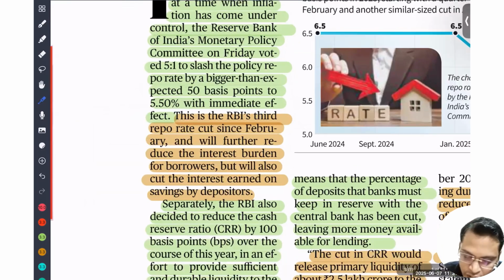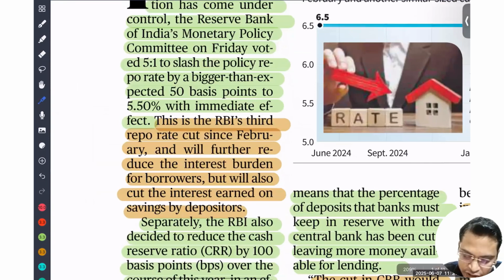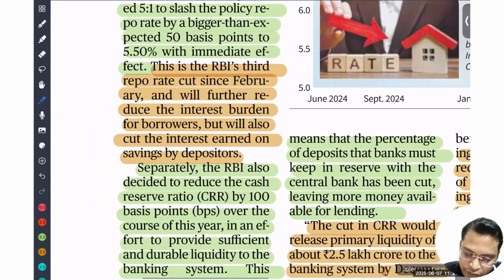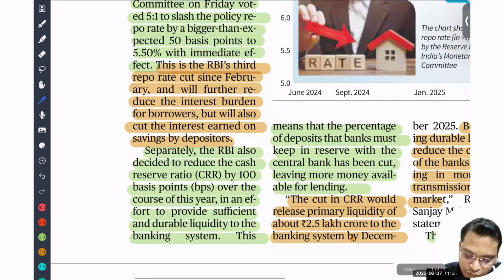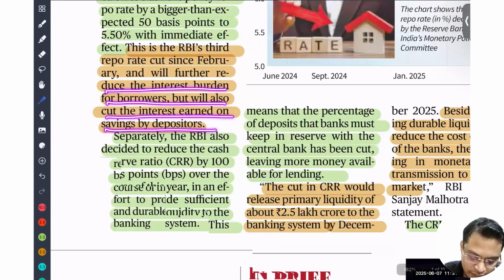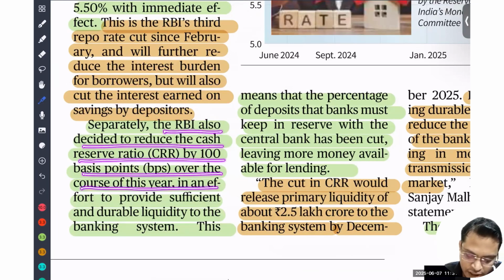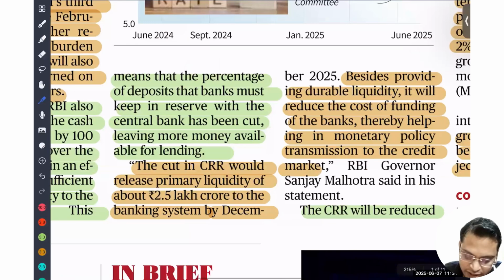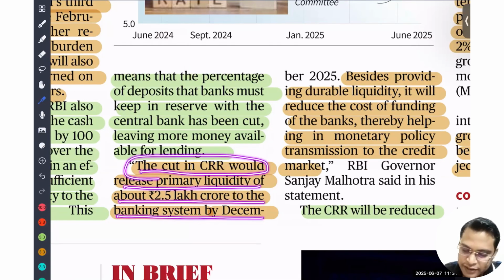Okay. So this is the RBI's third repo rate cut since February, and it will further reduce the interest burden on borrowers. Yes, I've already told you, and there will be a cut on savings for depositors. Separately, RBI also decided to reduce the cash reserve ratio by 100 basis points over the course of this year. Definitely the cut in CRR will release primary liquidity of about 2.5 lakh crore to the banking system by December.